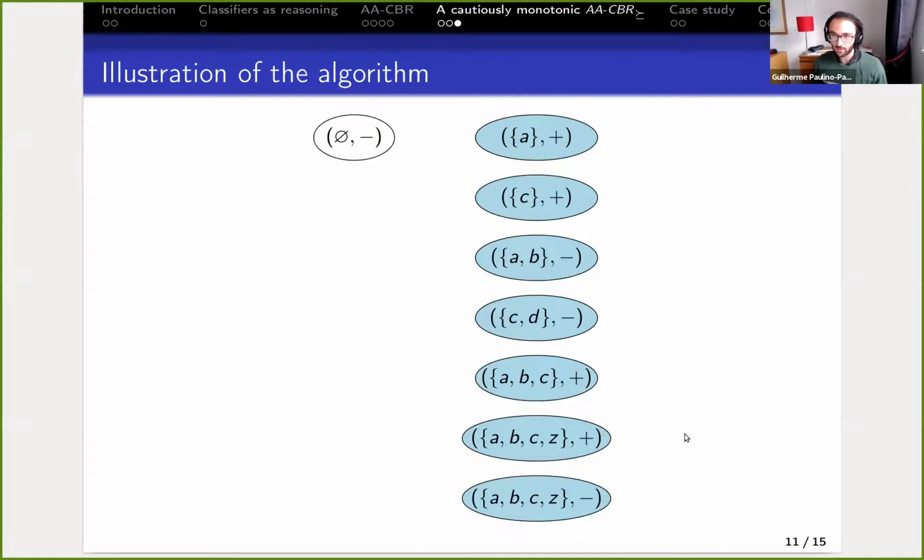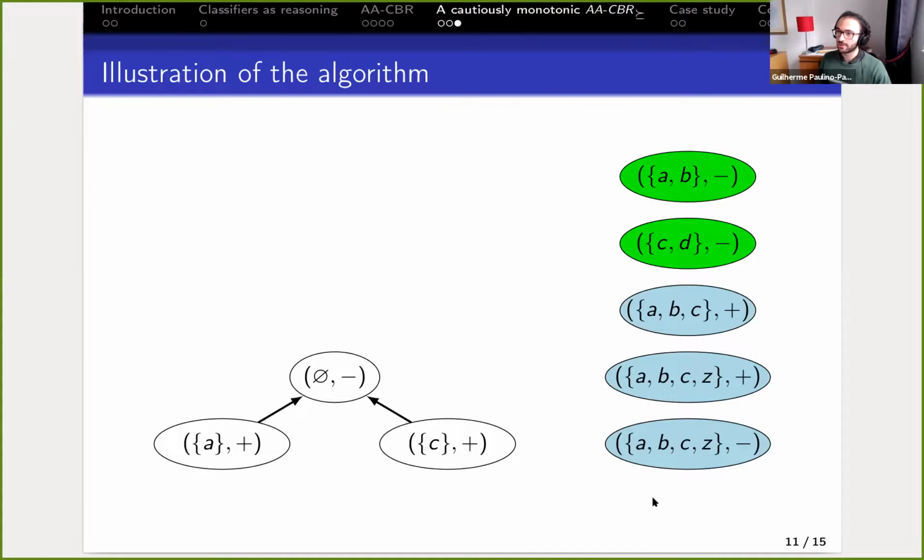So I'm not going to give the general algorithm, but I'm going to illustrate an execution, starting from a case base. We sort the case base following the partial order. We topologically sort. It does not really matter when it's not determinate, as long as it respects the partial order. And we start with only the default case in our argumentation framework. So we consider the minimal cases to be analyzed, and we ask whether they're surprising or not. Since here it's empty, we only have the default, and the default outcome is minus, every prediction is minus, so both this case on top and the one on bottom are surprising, so we add them to the case base.